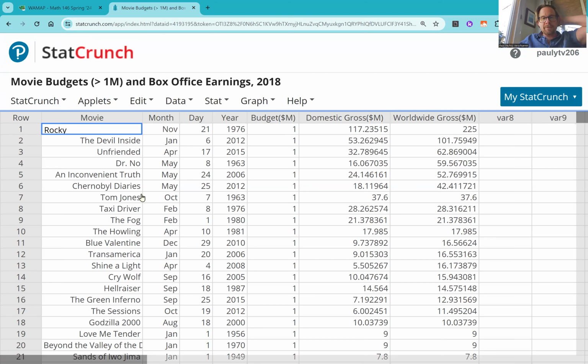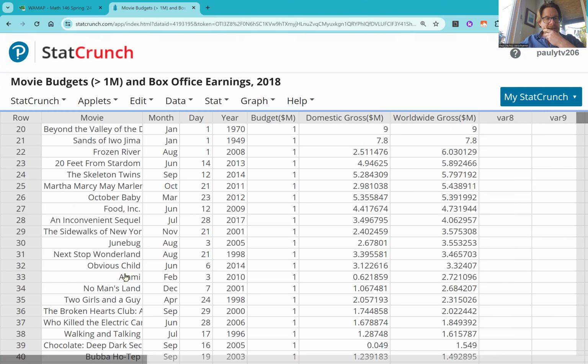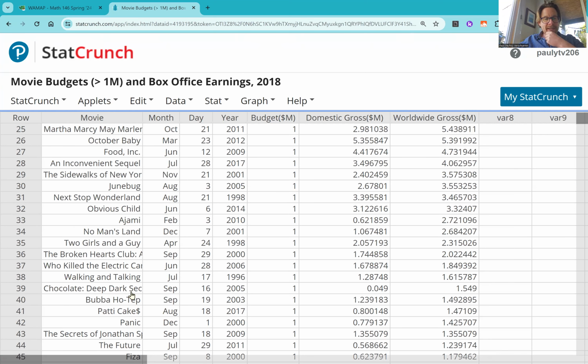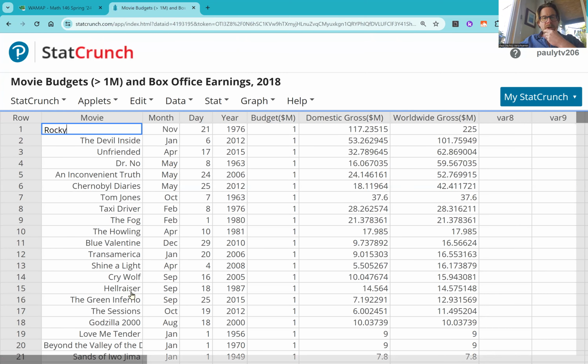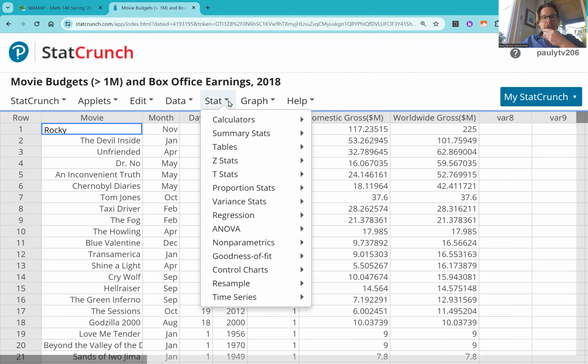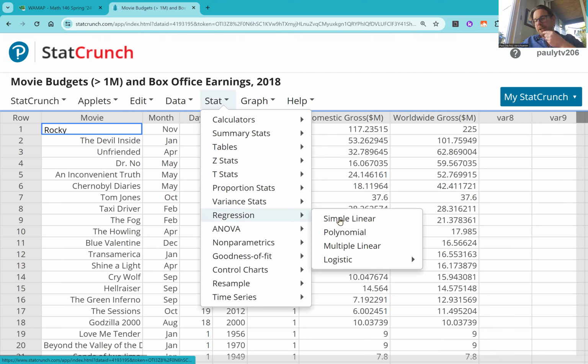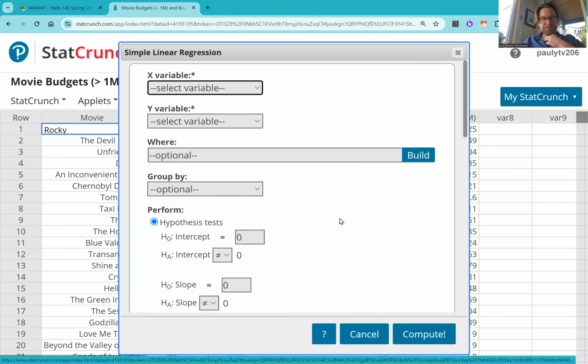And then you might recognize some of these other ones, like Taxi Driver, Blue Valentine. And as you go down that list, there's definitely movies you'll recognize. And what correlation does is look at the linear relationship between quantitative variables. So I'm just going to show you the function you would do to look at that. You'd go to Stat, Regression, Simple Linear, is what we're going to use for now.